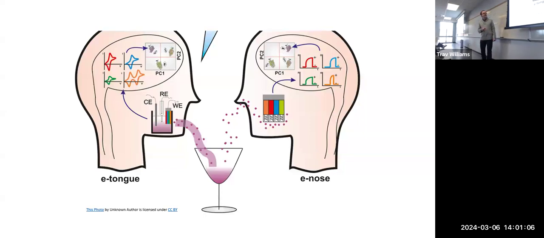Did you know there are electronic tongues and electronic noses that can be used to detect flavors, detect certain scents? So those could be used, for example, in the wine industry. I've heard they use the electronic nose.